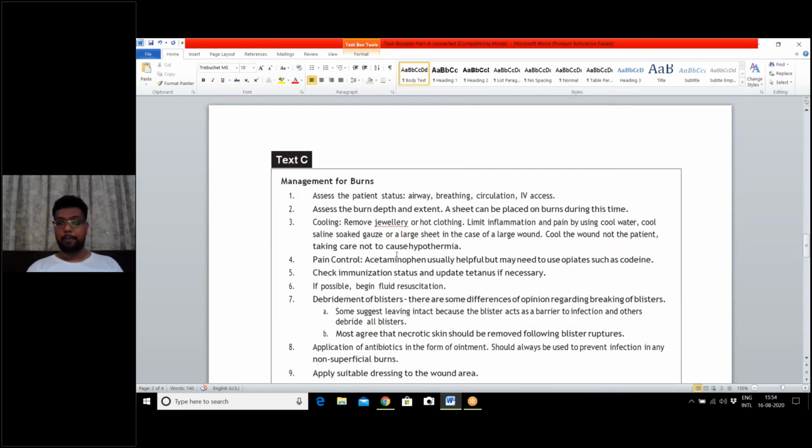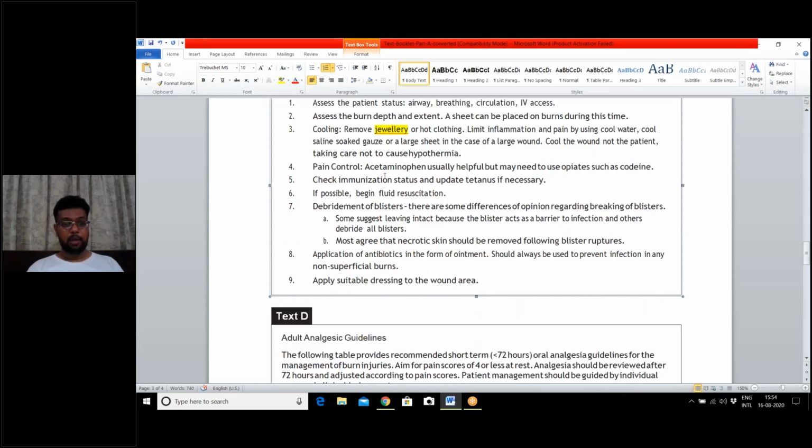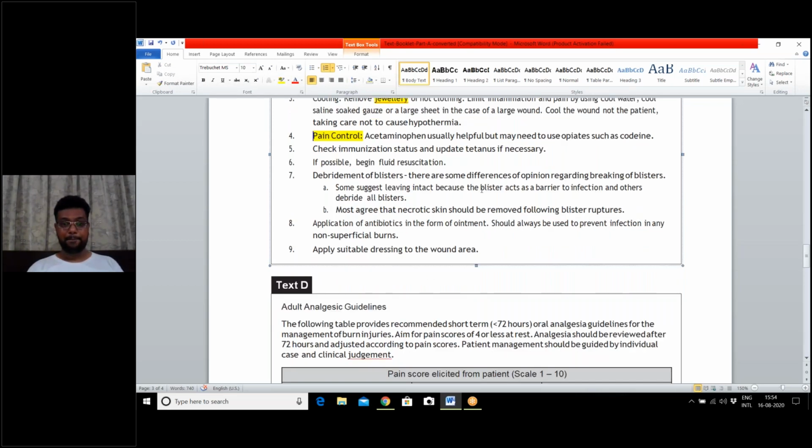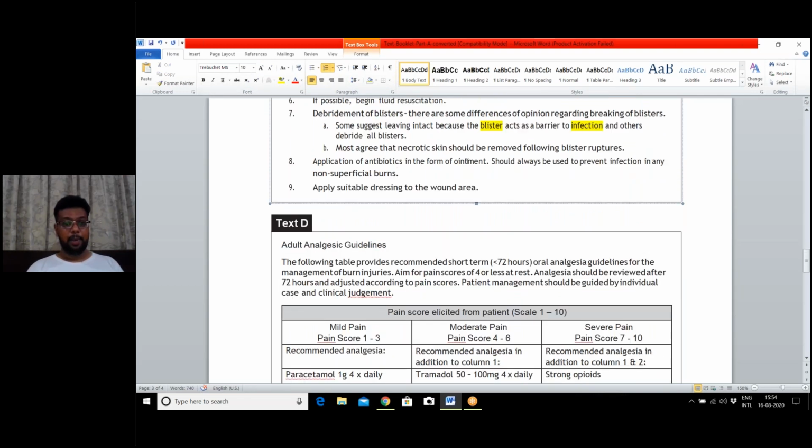Now I'm rushing towards text C. This is regarding management of burns, and jewelry, cooling, etc. are given. Pain control is also important. Let us underline this. Blister, infection, they might be important. I'm underlining this also very quickly. You can also do it. This is antibiotic ointment. Let us underline this also. This might be very important.